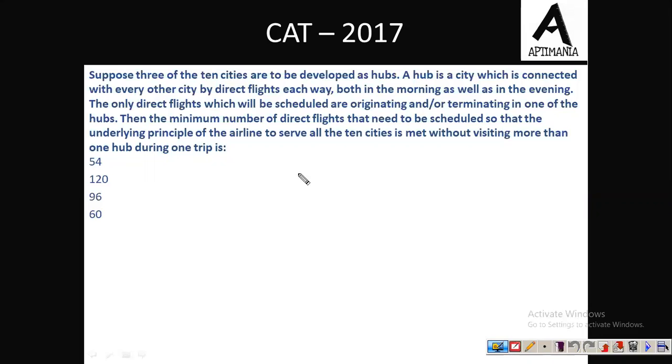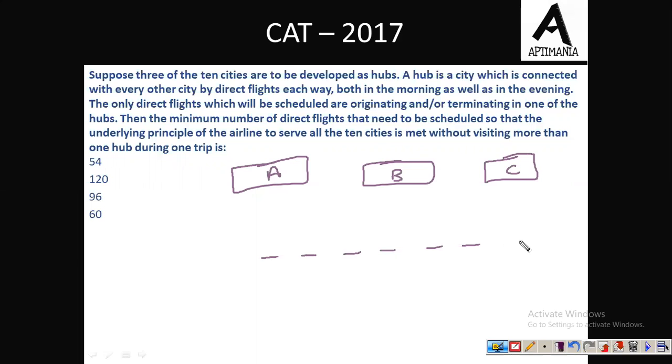So first of all, there are 3 hubs जो उन्होंने बनाए हैं. This is hub A, this is hub B, and this is hub C. Now 7 cities are remaining: 1, 2, 3, 4, 5, 6, and 7. ठीक है. Now these hubs are interconnected, so there must be 4 flights from A to B. How 4? एक flight A to B in the morning, return in the morning. एक flight in the evening, return in the evening.